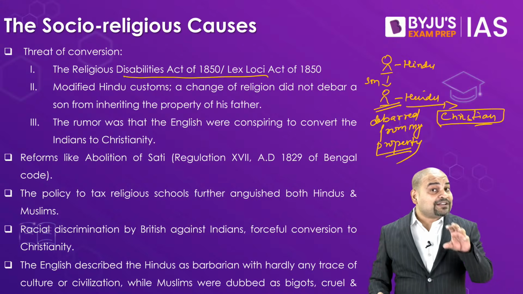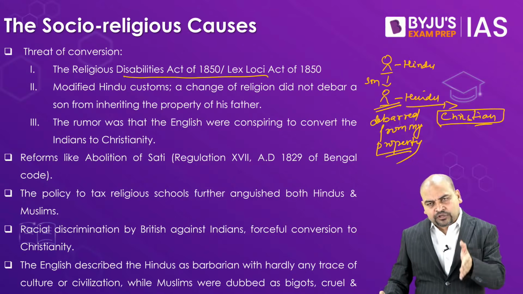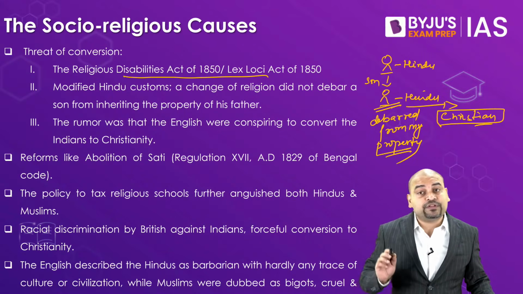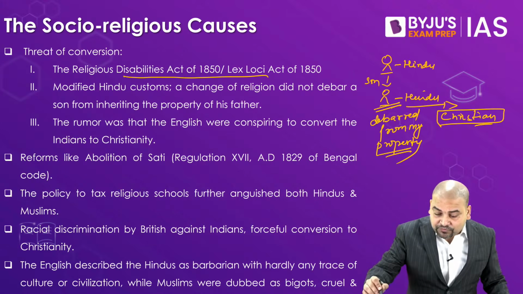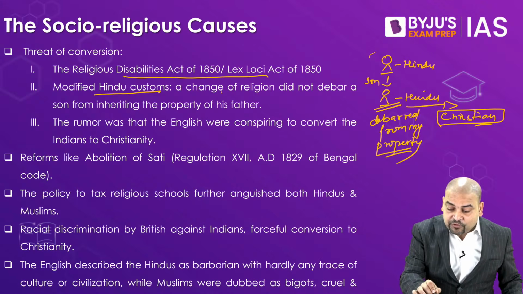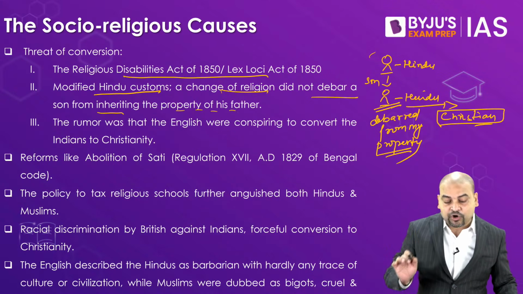So this act clearly showed the Britishers wanted that the Indians, or basically the Hindus, could convert to Christianity without fearing that they will lose their property. So this was very clear. You can see this modified the Hindu customs. That is, now changing your religion does not debar you from inheriting the property of your father.